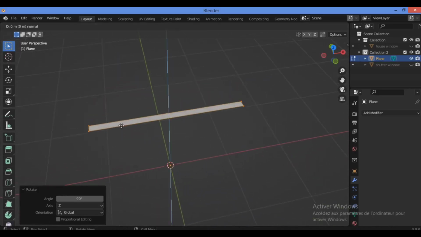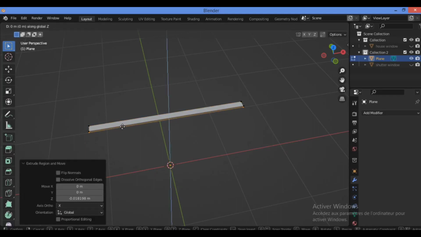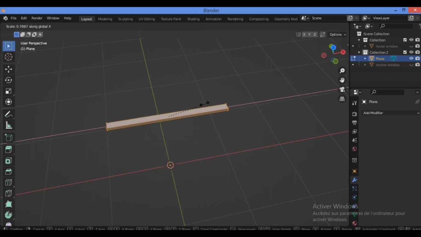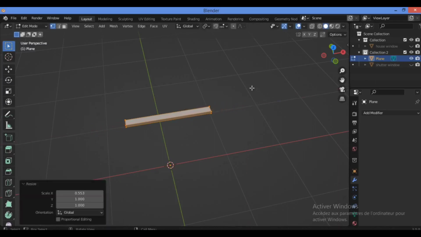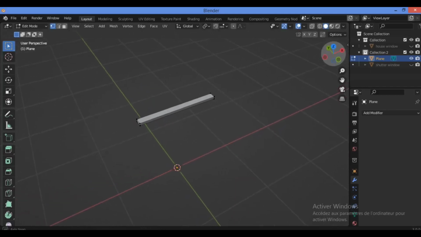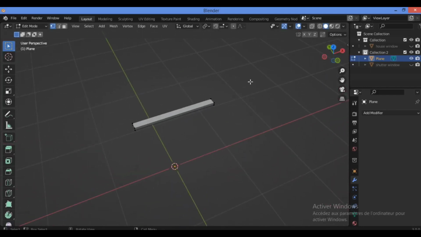Just extrude it along the Z axis. This would be fine, I think. Or just grab it much more along the Z axis. Then select everything. I think I should scale it along the X axis, make it much smaller in order to be convenient for building up parts of the shutter for the window.